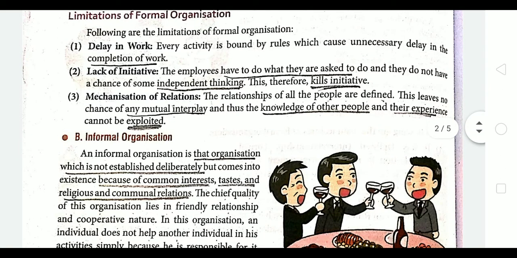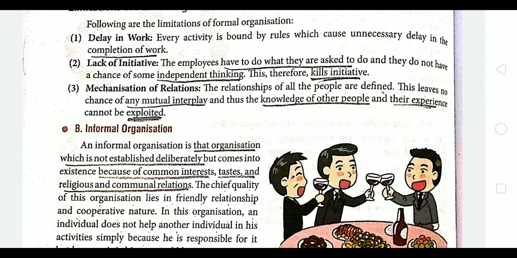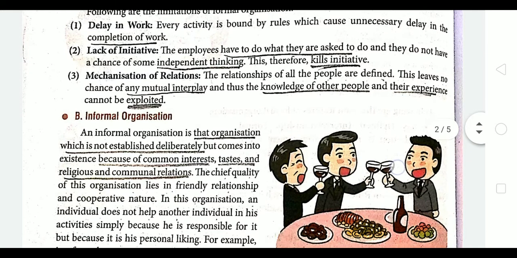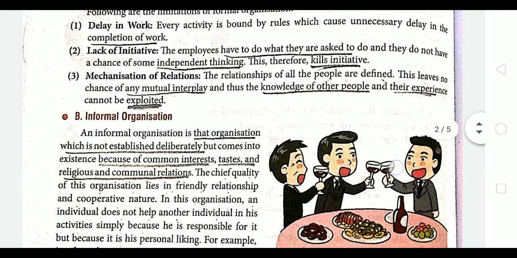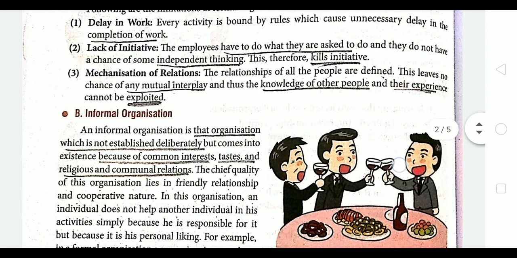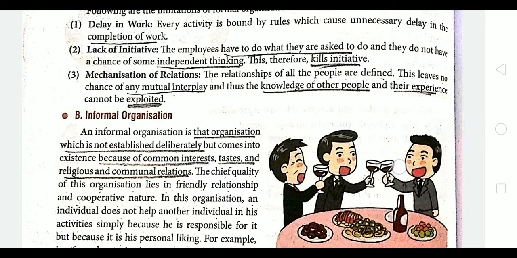Next is lack of initiative. Now when everyone knows what work they have to do, what they are asked to do, and they do not have a chance of independent thinking, they are just ordered that this is the work that you need to do, and when they do that work, no initiative is taken to reduce the timing of the work or to increase the efficiency. So that means it kills the initiative of the employees. The employees do not take any initiative in reducing the work of the organization.